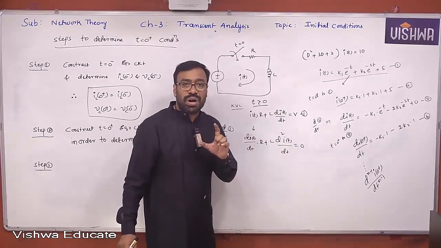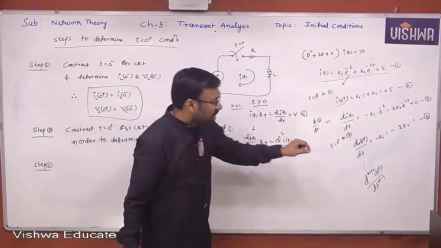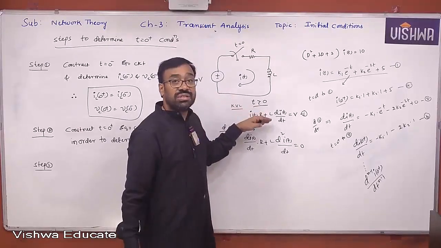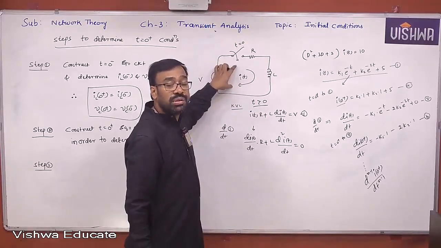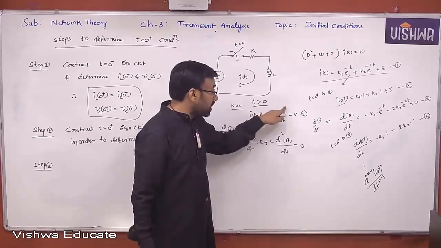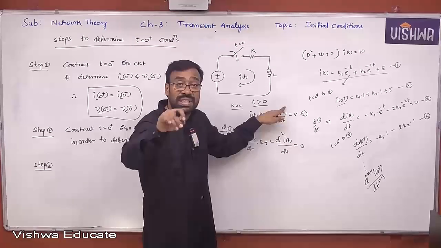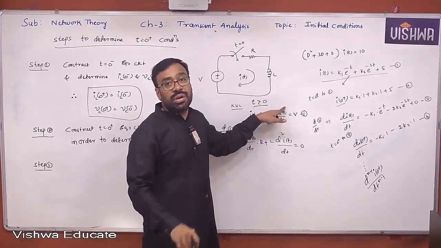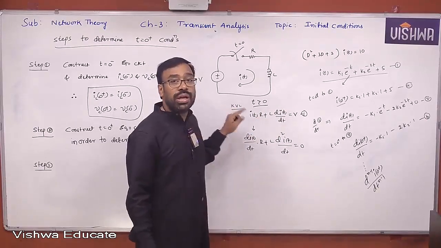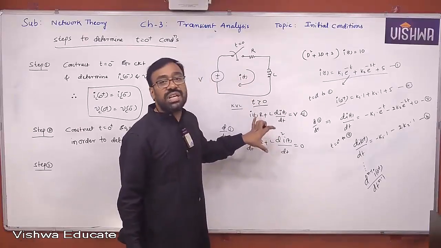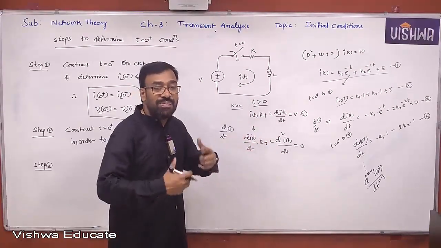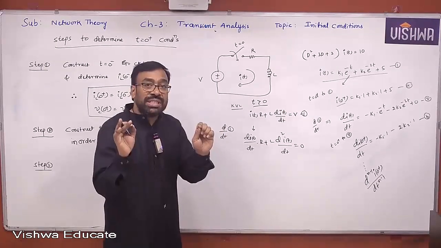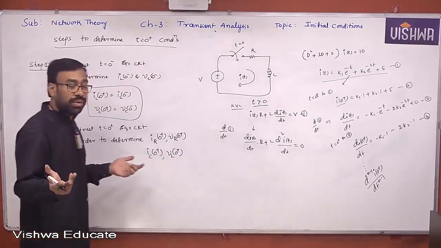That means, if you want to get the higher order differential terms, you must know the differential equations of that particular given circuit in terms of the desired quantities, whether it is I of t or V of t, using either KVL or KCL. If you know this differential equation, then you can play with it and the initial conditions of your desired term can be determined easily. Understand, all of you? Let's do that.